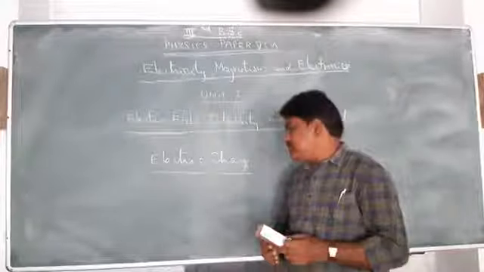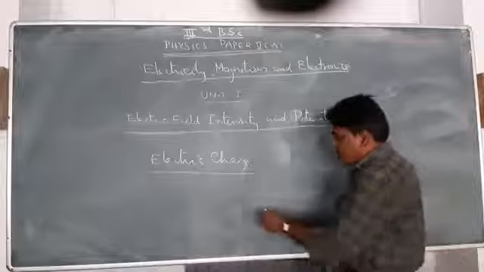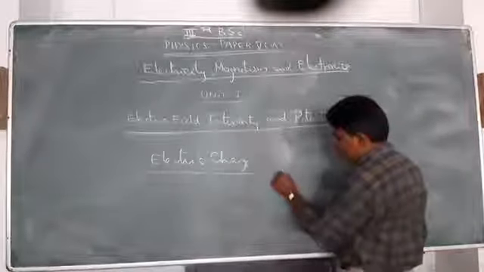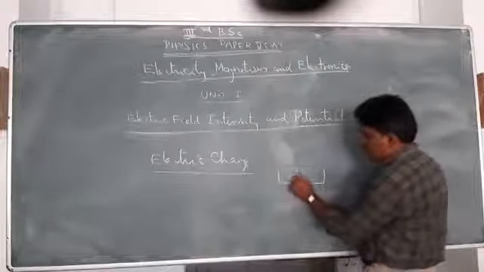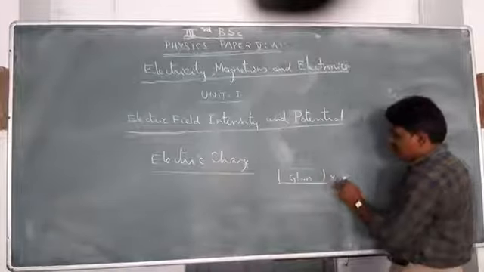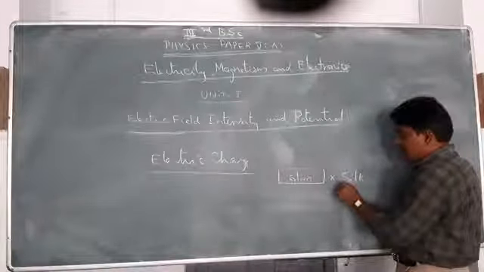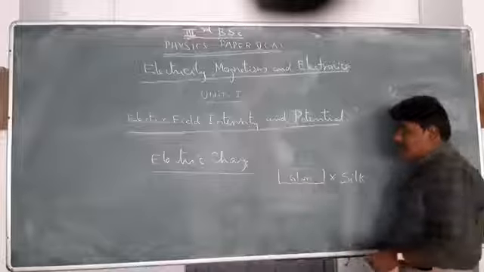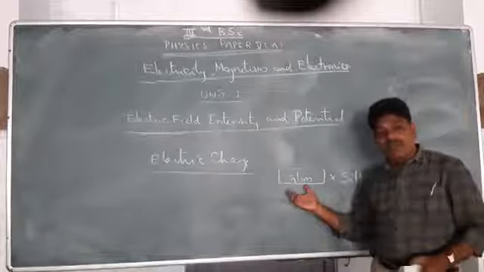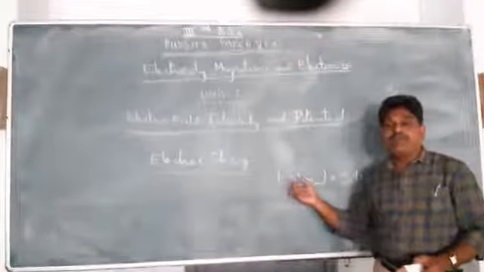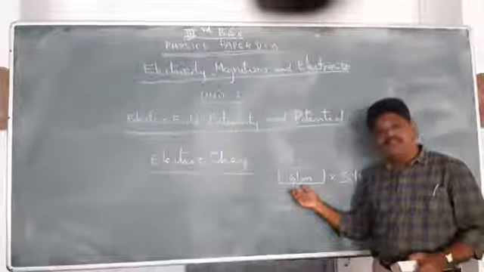For example, if you take a glass rod and rub it with silk material, then the glass rod shows a new property of attracting lighter particles. That means the glass rod is said to be electrified.